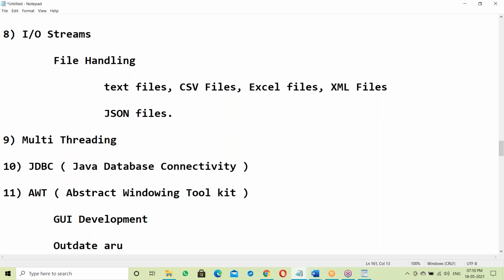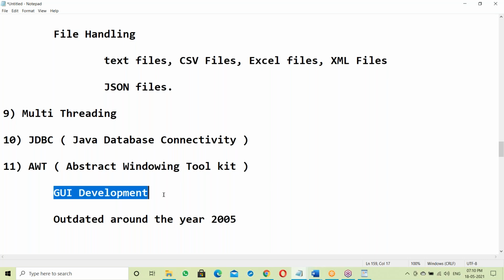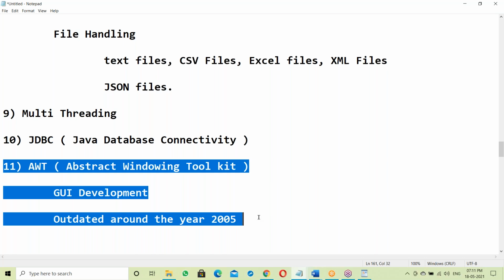It became outdated around the year 2005. No one is using it. For GUI development, we now have Spring and many other frameworks. It is outdated software that no one uses. I'm sure no one will ask about AWT in interviews.